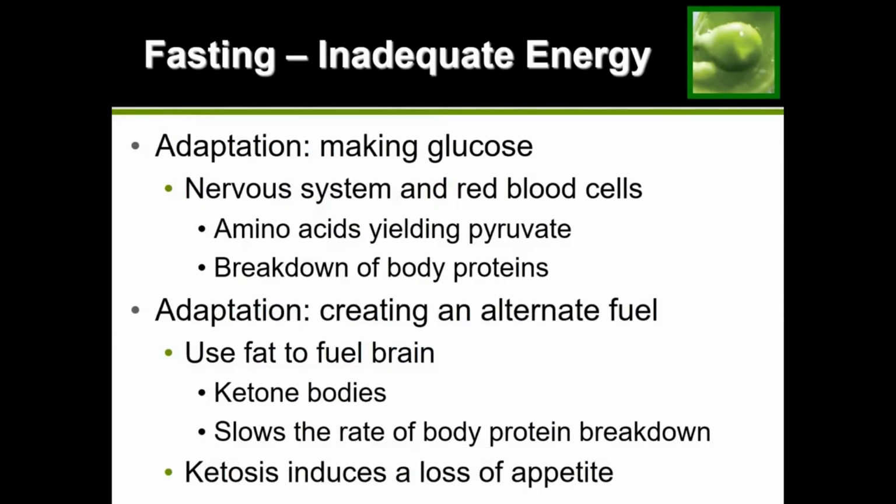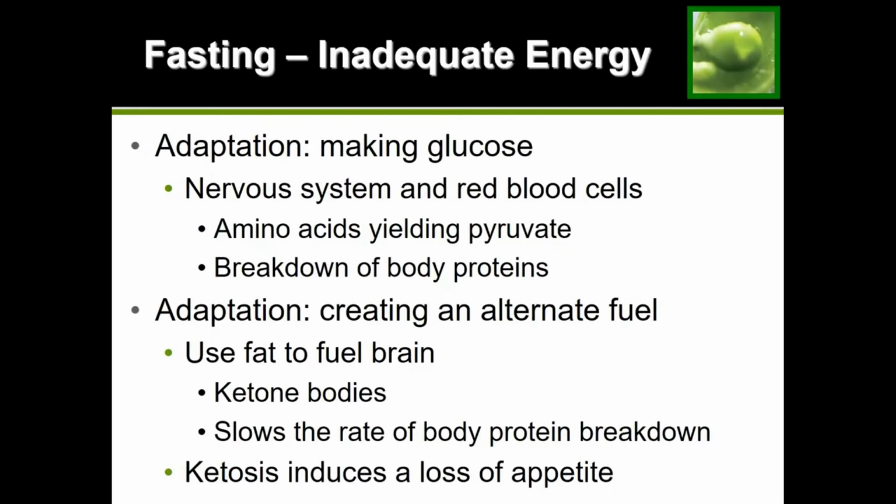Now when you start to run out of your glycogen stores, we're going to have to find another way to fuel the body. And this is again a review of what we've talked about before. If you remember, we said the majority of the body can run off of ketones, which are made out of fat, and then the brain and red blood cells specifically need glucose.